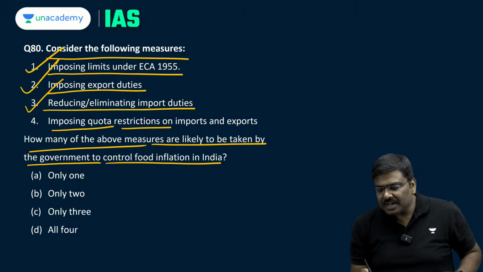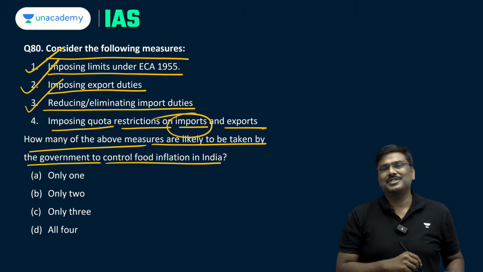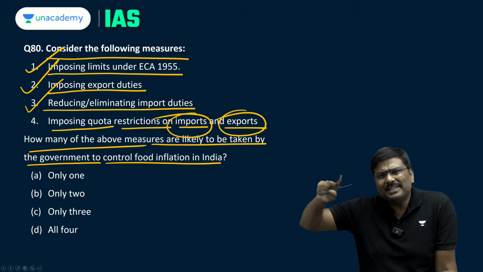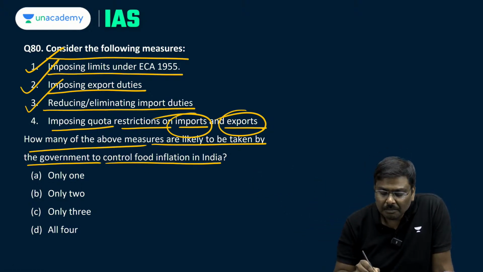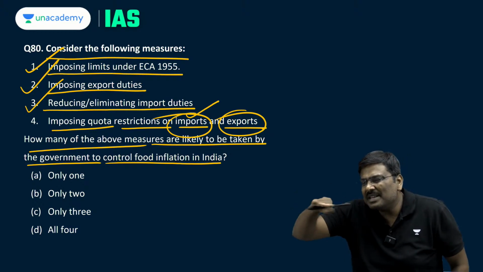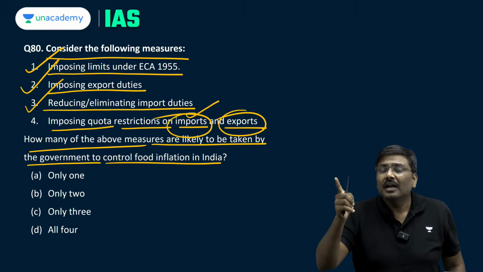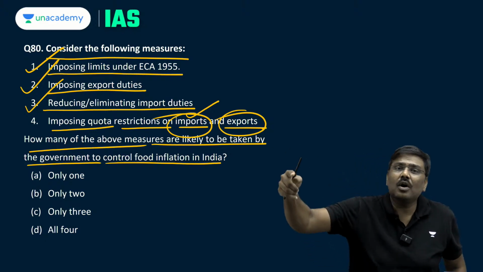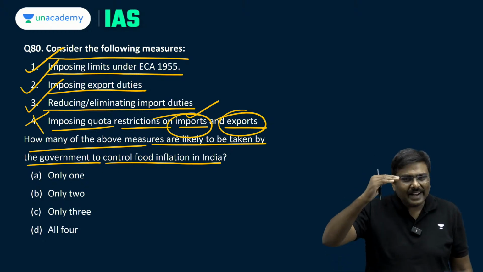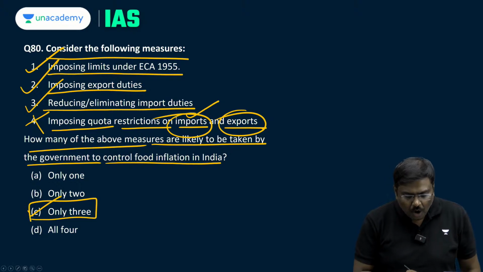Imposing quota restrictions on imports and exports. Underline the term imports. If quota restrictions are imposed on exports, the supply in the domestic market increases. But if it is imposed on imports, supply to the domestic market will become restrictive, and that will hamper the total supply and in fact cause an inflationary trend. So the fourth one is wrong. First, second and third are right. The right option for question number 80 will be option C.